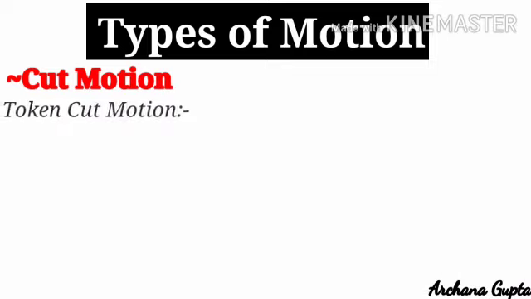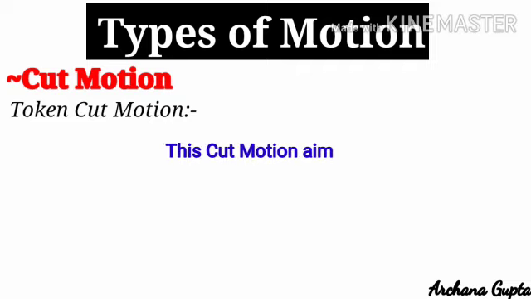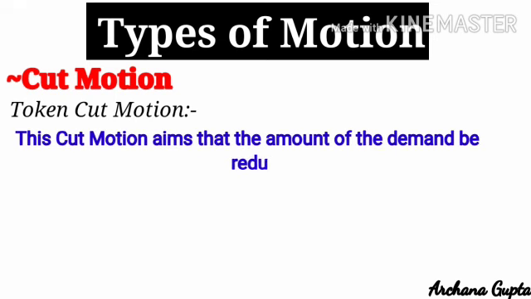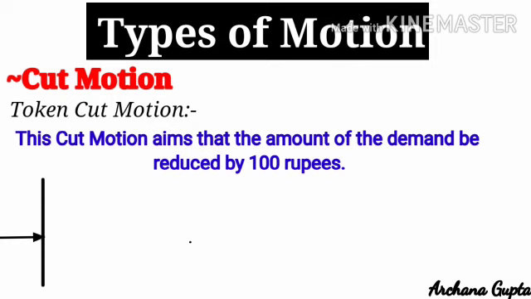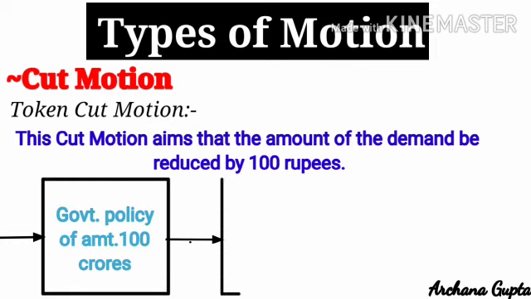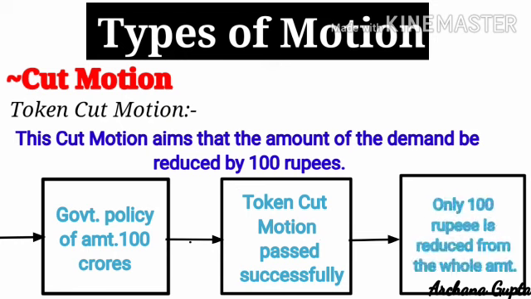Okay. Now we'll talk about the third one, which is token cut motion. This cut motion aims that the amount of the demand be reduced by 100 rupees. Suppose 100 crores is allotted for any policy, then they reduce only 100 rupees from the whole amount to show a token of dissatisfaction. Actually, token cut is symbolic and reflects opposition of members against the government policy.